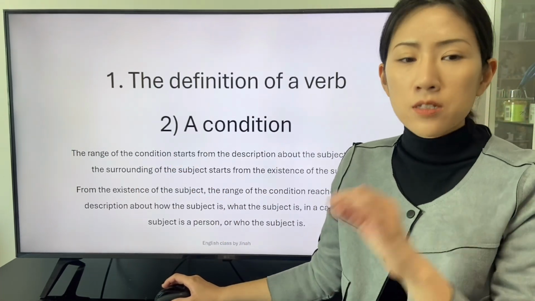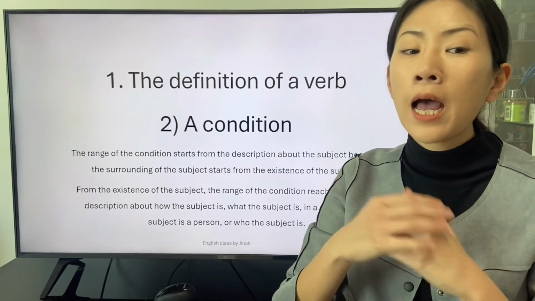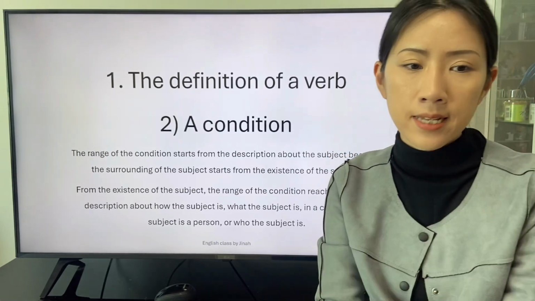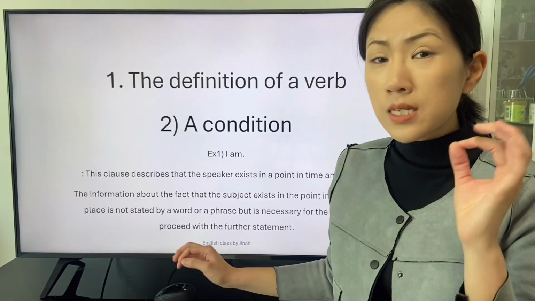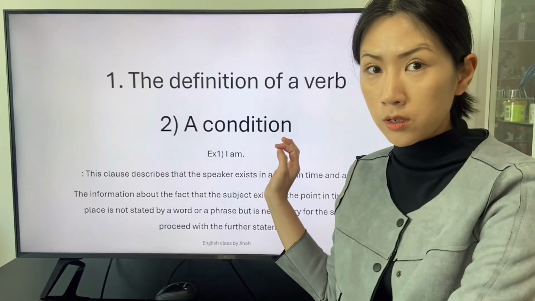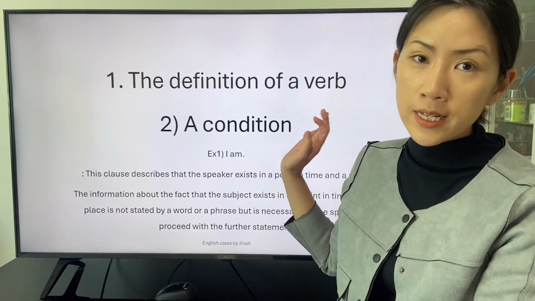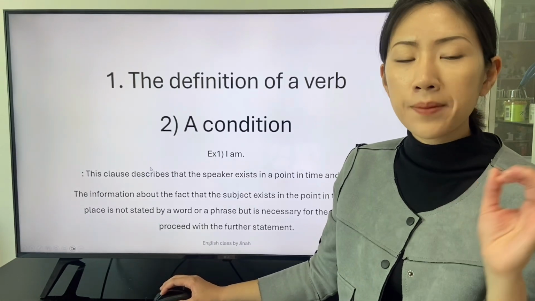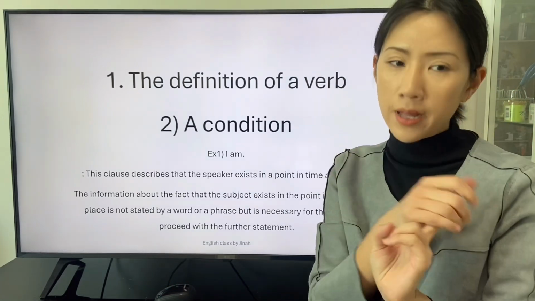From the existence of the subject, the range of the condition reaches out to the description about how the subject is, what the subject is. In a case that the subject is a person, who the subject is. The simplest clause to describe the condition of the subject is stated in the first exemplary clause. I am. This clause describes that the speaker exists in a point in time and a place.